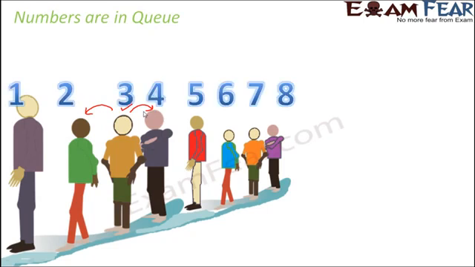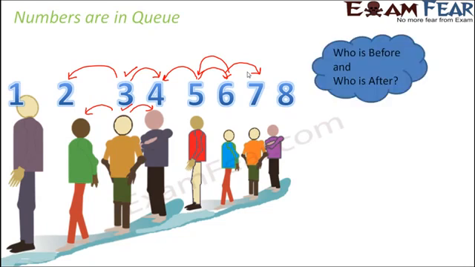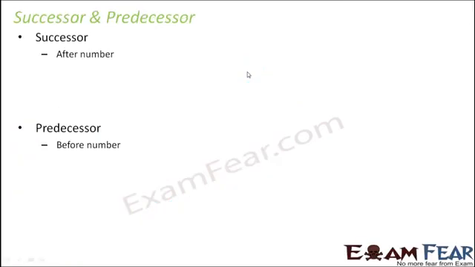Now, in a very similar way, numbers are also in queue, one number after another. So you will consider any number. Let's say you consider 3. So 3 has 2 before it, 3 has 4 after it. You think of 5. 5 has 4 before it and 6 after it. Think of 6. 6 has 5 before it and 7 after it. So every number has another number before it and another number after it. So now the question with regards to number is, who is before and who is after? Which number comes before and which number comes after?